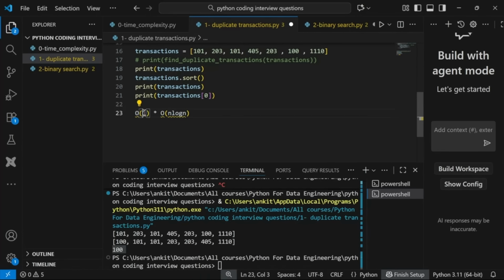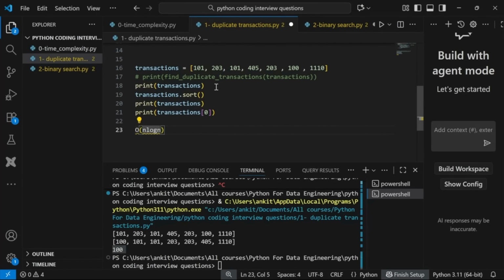So if you have two operations, one with, let's say, O(n), and another O(n log n), overall we will say O(n log n). Whatever is the worst, that one will be considered, right? So this problem we solved with O(n log n). But can we make it better?